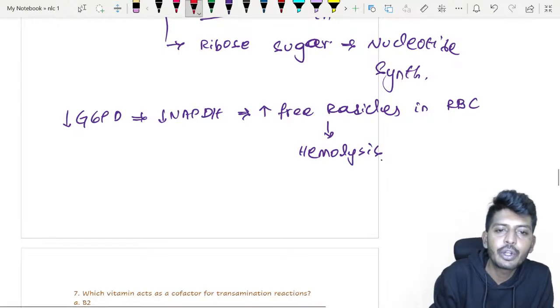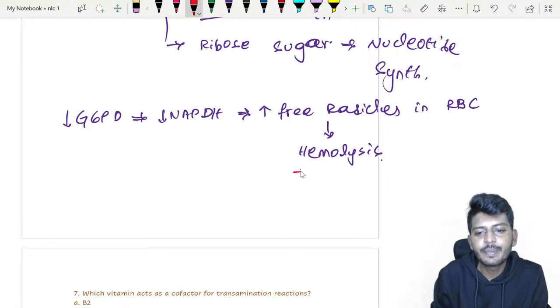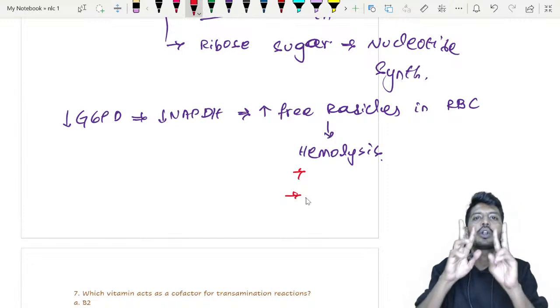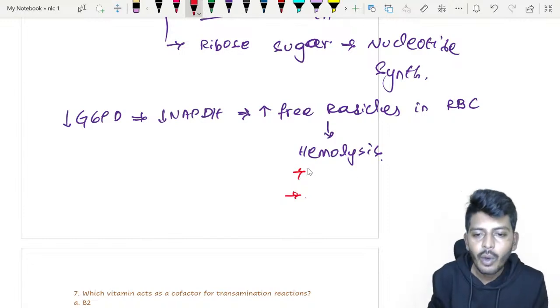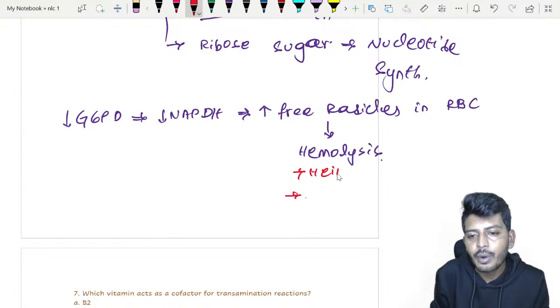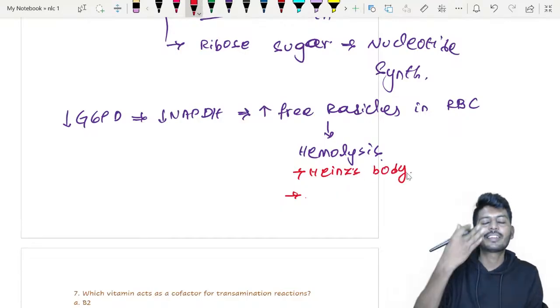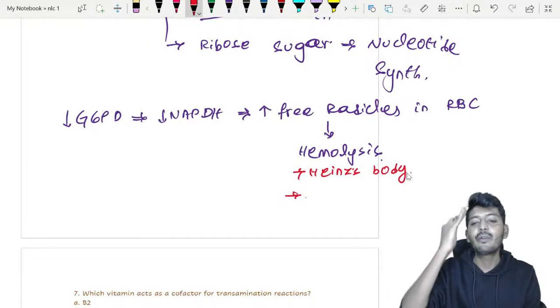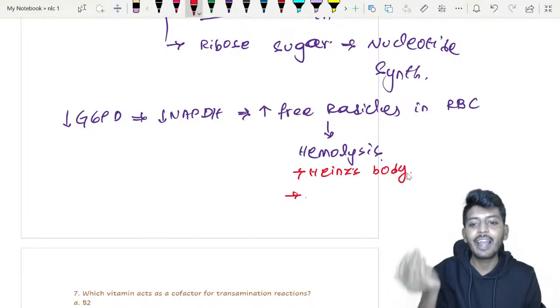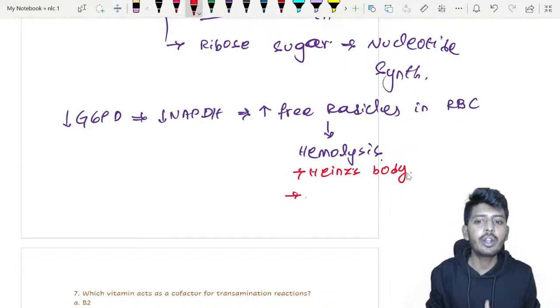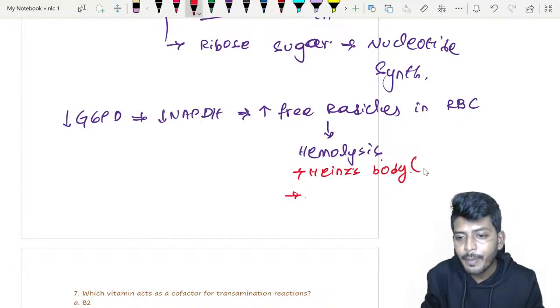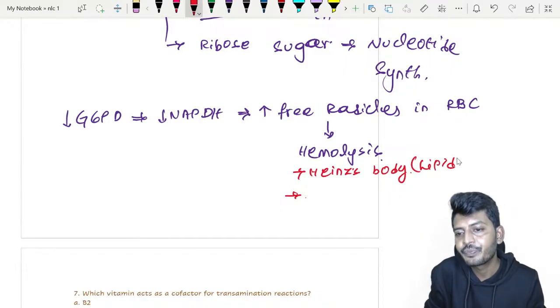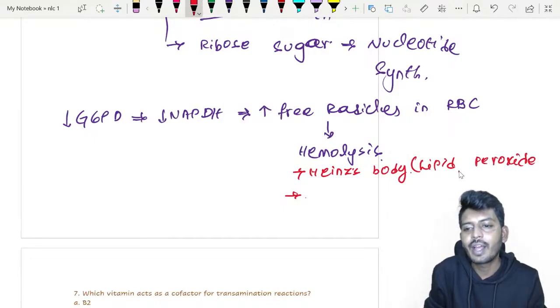And these are important key points to be remembered. In G6PD deficiency, you are going to get two important findings which you must remember. One is, my dear students, Heinz body. If I were to set a question on Heinz body, I will not ask where you see it. I'll ask, Heinz body is made out of what? Heinz body is a type of lipid peroxide body.